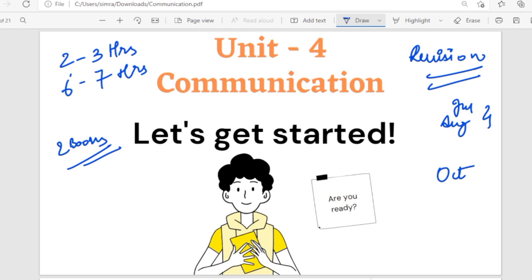Whenever you're starting, even if you're starting for paper 2, make sure the simplest unit, the easiest unit, you pick up first and then go on with the medium ones and then the difficult ones. So for paper 1, the simple unit is communication, so I'm starting with communication. Then after that, the next unit, the next, and then the difficult one. This is going to be a series. So come on, let's get started.